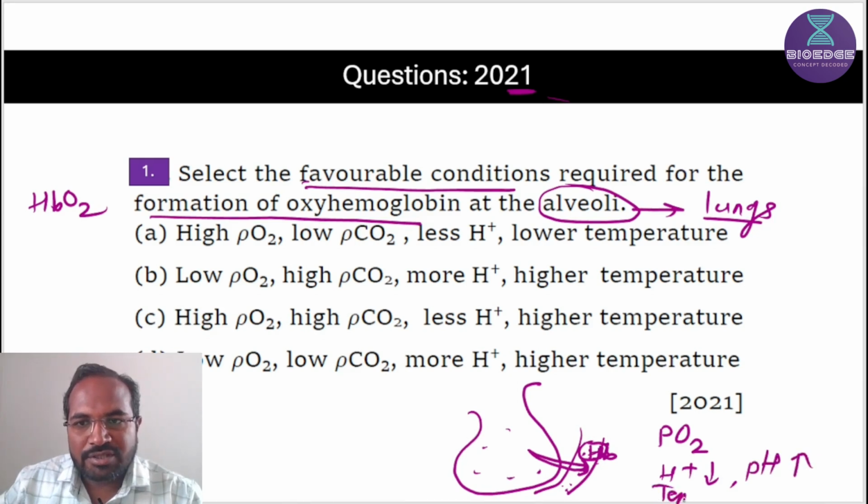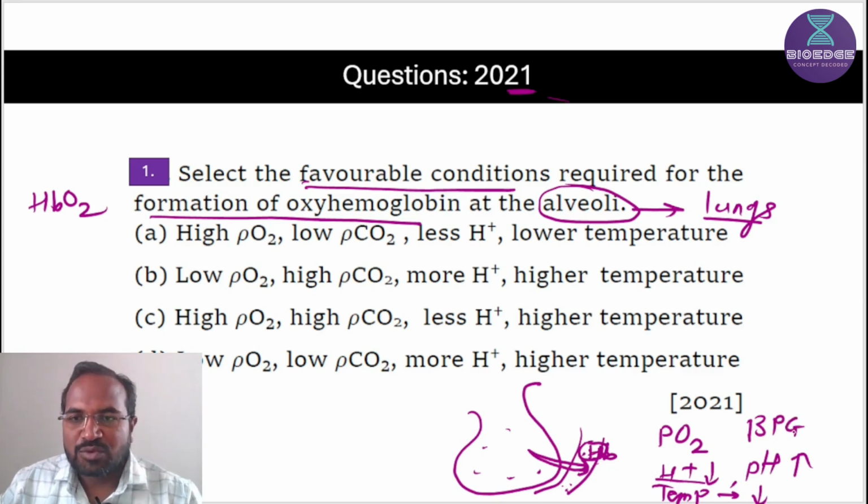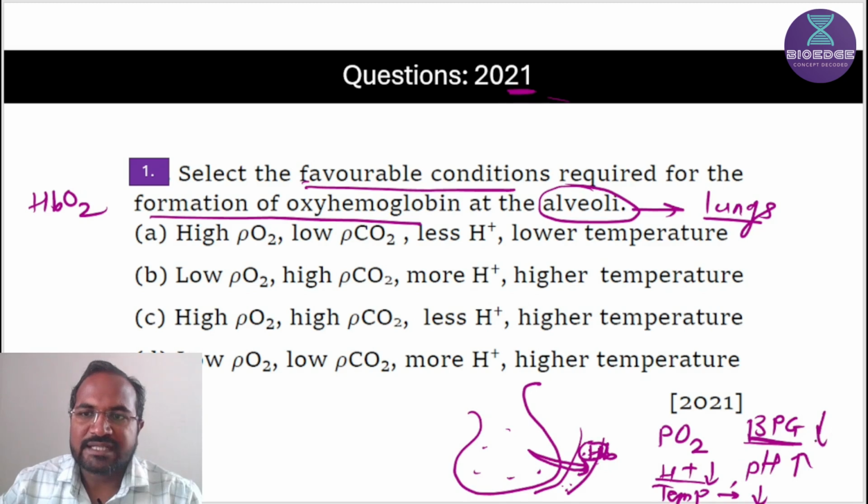Temperature is low because no catabolic process takes place at the lungs level. H+ ions are produced because of carbon dioxide, which is high at the tissue level, but at the lungs level the concentration is less. BPG is bisphosphoglycerate, a byproduct of glycolysis, and glycolysis takes place at the tissue level. That's why BPG is also less at the lungs level.